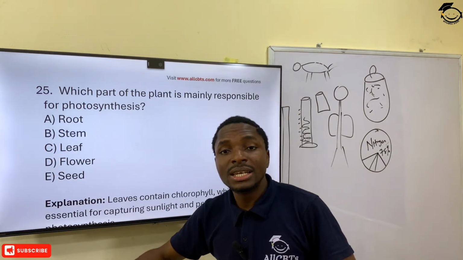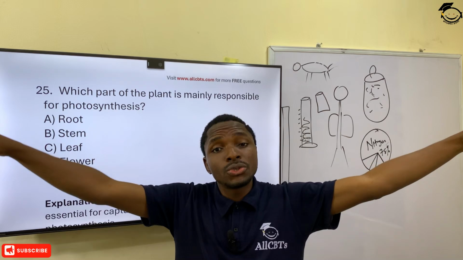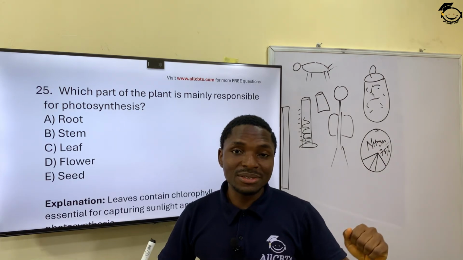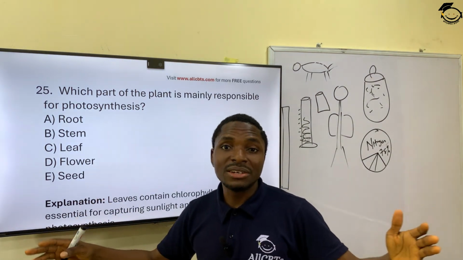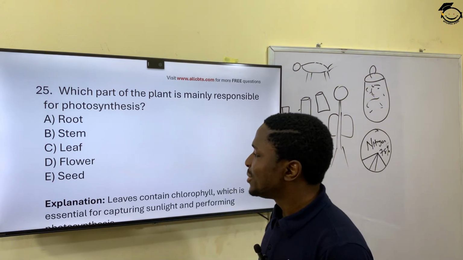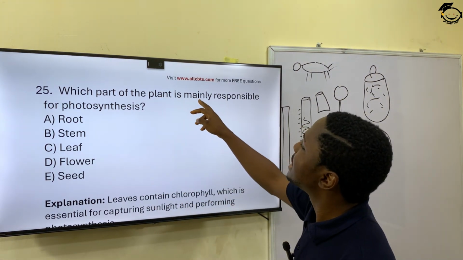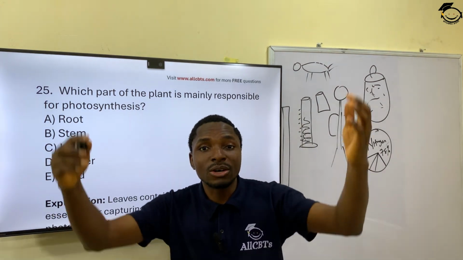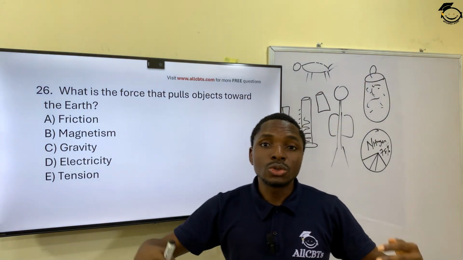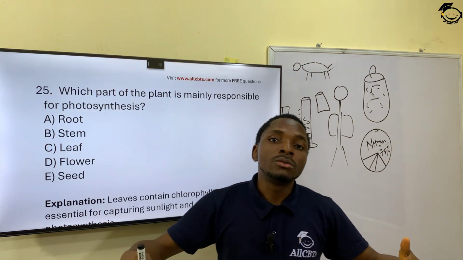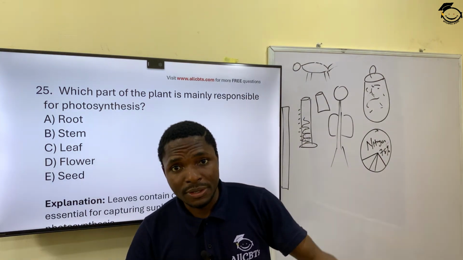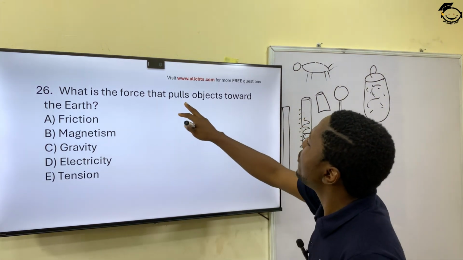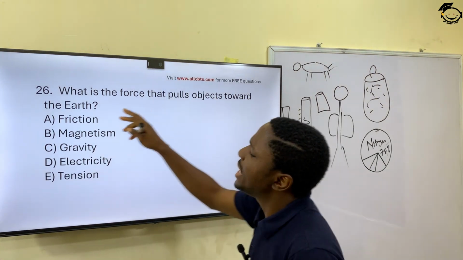The leaves. The leaves are the most exposed to the sun. Okay? The leaves are in contact with the sun, because they have the largest surface area in the body of the plant. So the leaves are the part of the plant that is responsible mainly for photosynthesis because they are in contact with the sun. Okay, it also helps through the process of chlorophyll. Good.